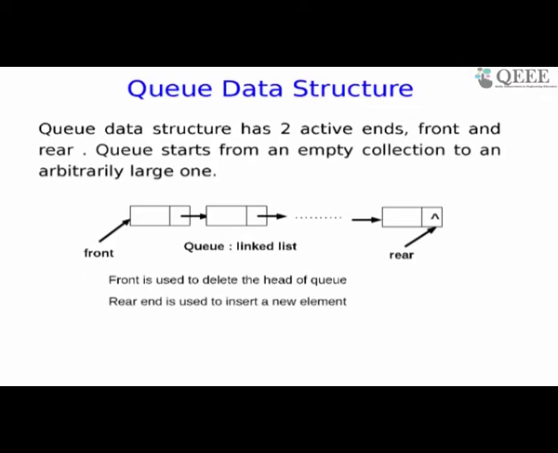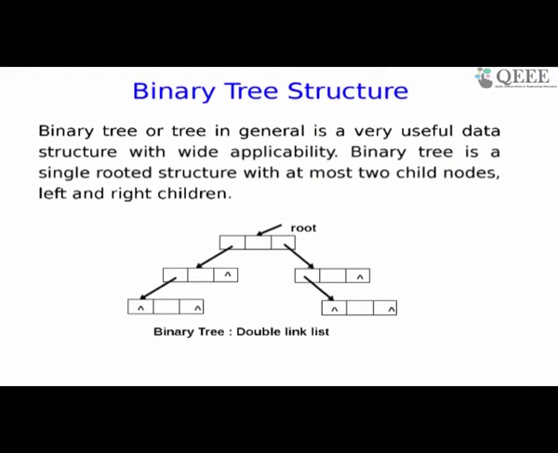Queues are again a very important data structure which are used in solving many problems in computer science. So again, look at the linked list manner. The only difference here is that it is a linked list with two headers, or two accesses to the list at two distinct locations, the first and the last. After that, I have a tree. So this is how a tree looks. Again, look at the main theme here: these are all linked collections. There are pointers, one or more, inside a data item through which a complete data structure is built.